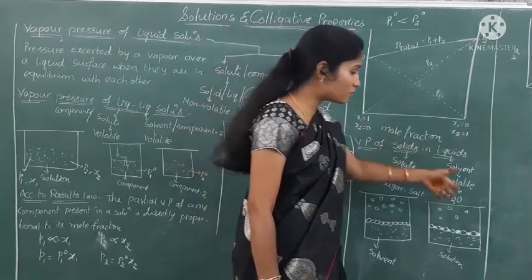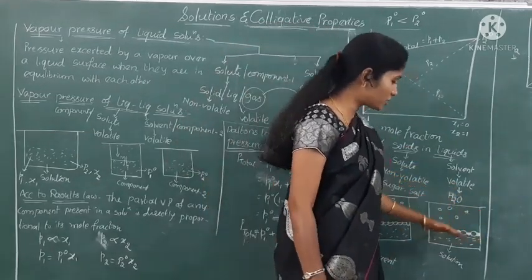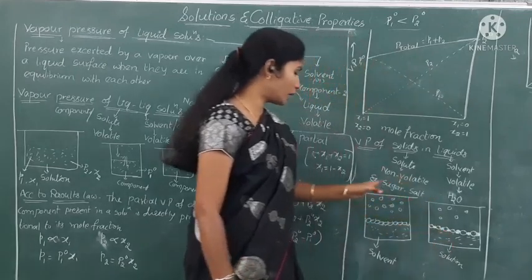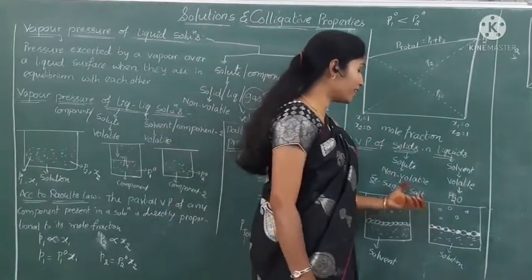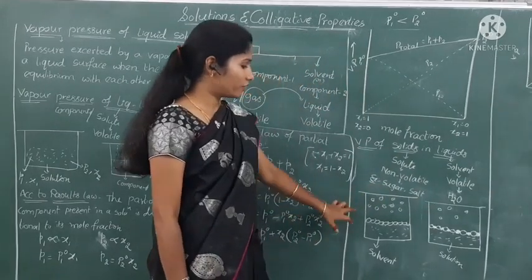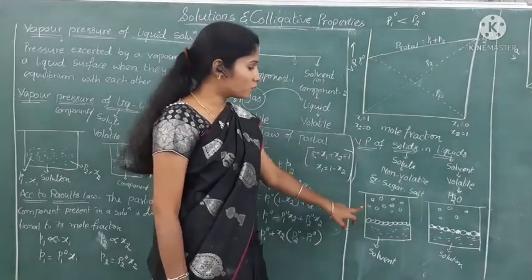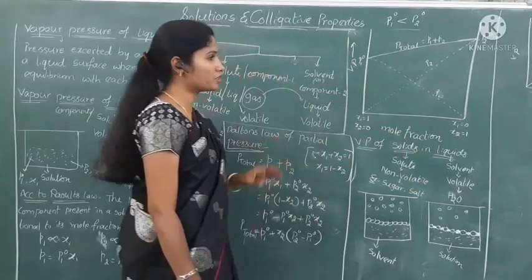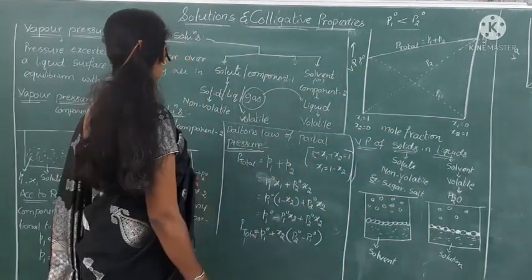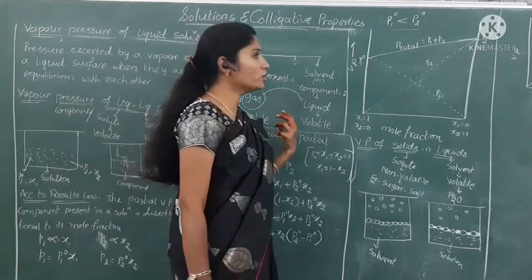Okay, now that means fewer molecules are present on the surface of the solution when we compare with the surface of the solvent. So by seeing this, we can easily understand that the vapor pressure of the solvent is more than the vapor pressure of the solution. So it is about the vapor pressure of liquid solutions.